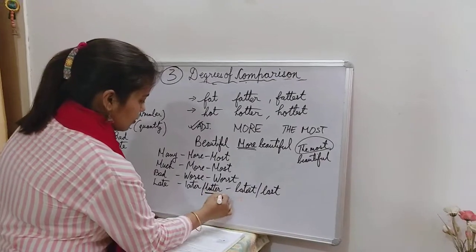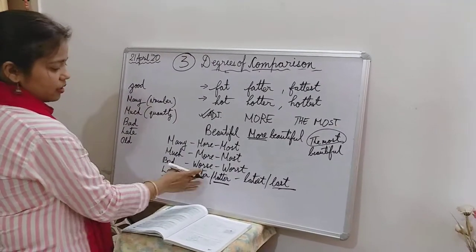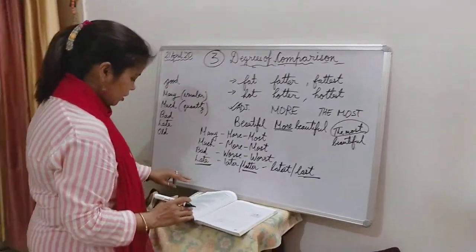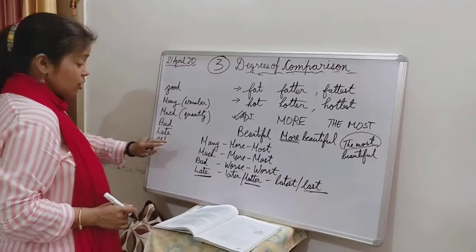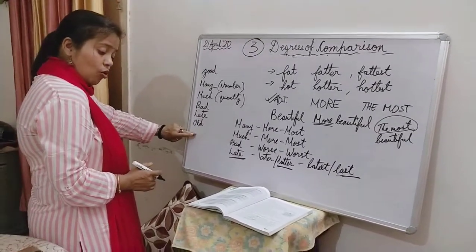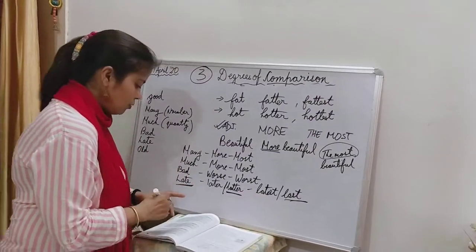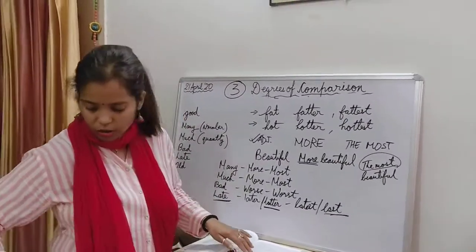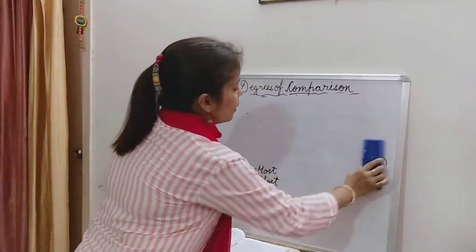This is something different. So this again depends upon the usage. Alright. Now old, it can be old, older, oldest, or it can be old, elder, eldest. Okay, so that is how these irregular adjectives go about.